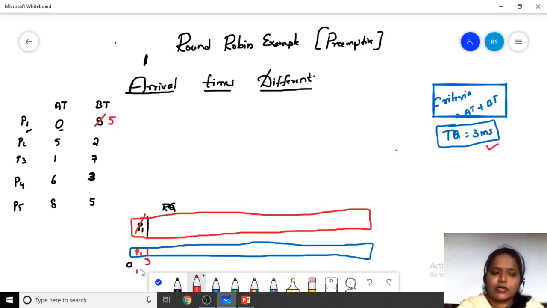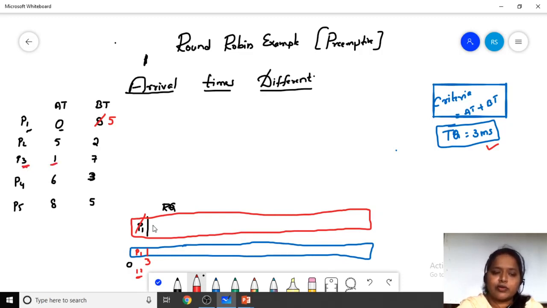During these 1, 2 and 3 milliseconds, we have to check whether any process has arrived between 0 and 3. Only the P3 process has arrived, because it arrived at 1 millisecond.